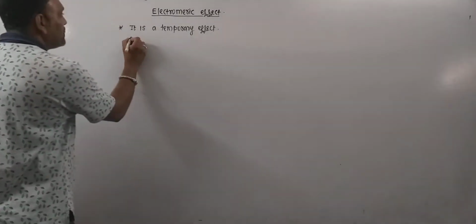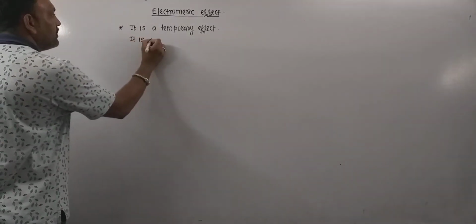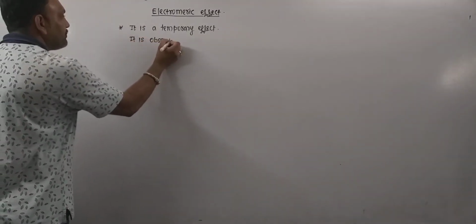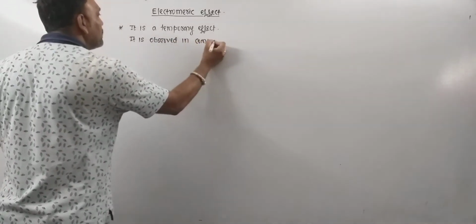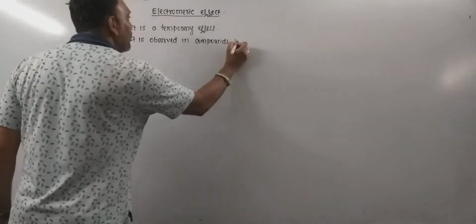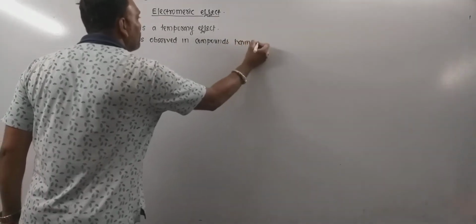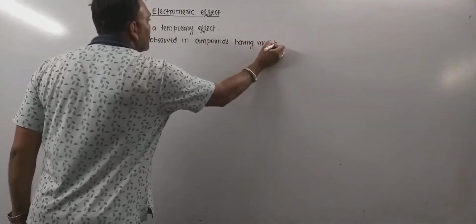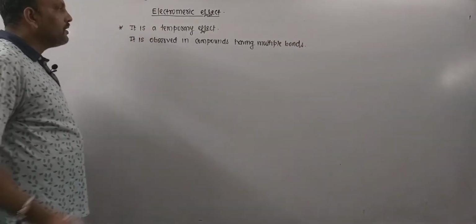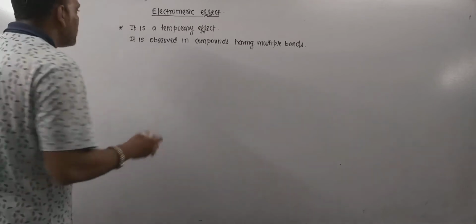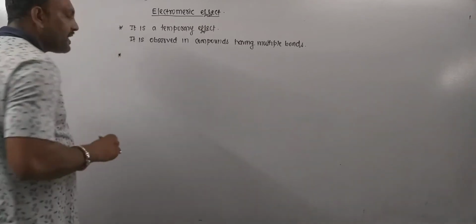So it is observed in compounds having multiple bonds. This is a very important thing to be known. Now let me explain what the electromeric effect is exactly.